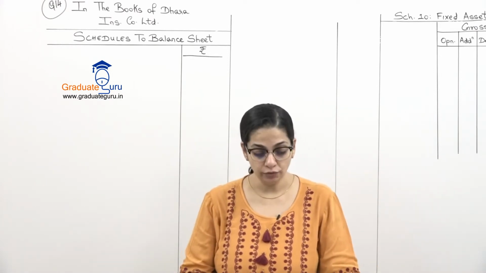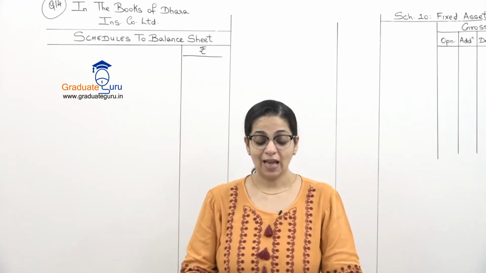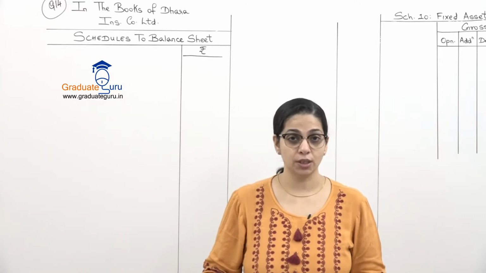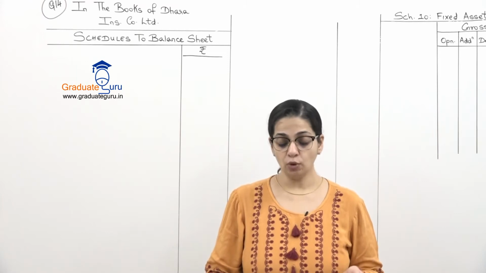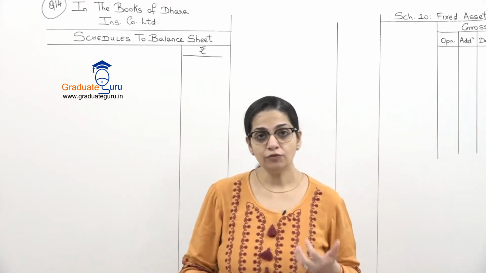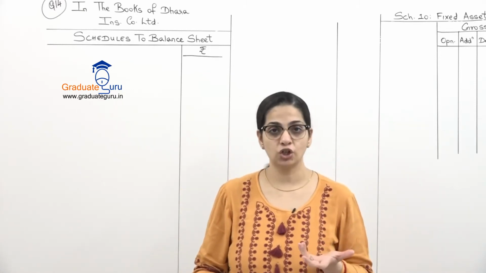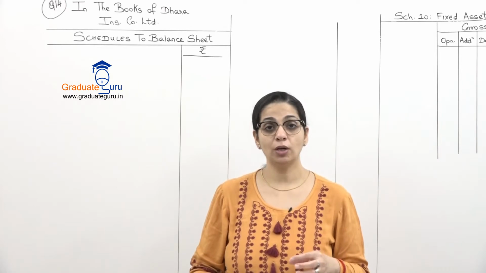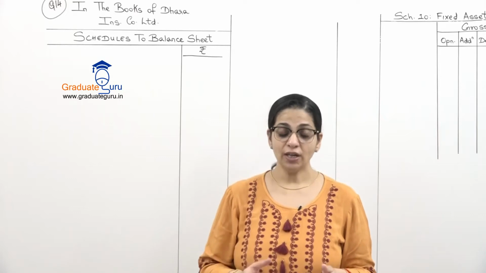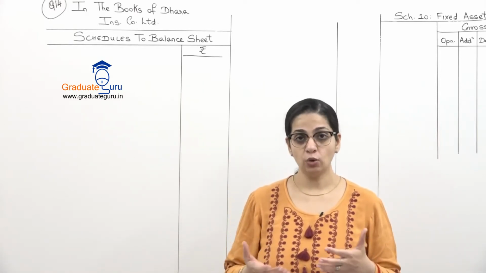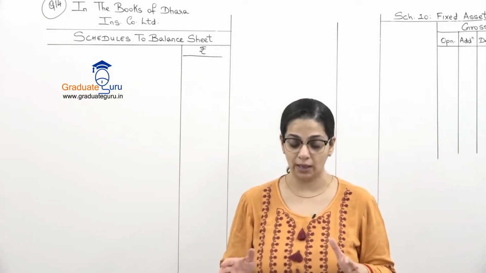Capital redemption reserve, general reserve, P&L account balance, credit balance, catastrophe reserve, so these are all our reserves, and they've given us reserve for unexpired risk and provision for taxation. Reserve for unexpired risk, even though हम उसे reserve बुलाते हैं, but it is actually a provision. So here you have to be careful. This will go to our provision schedule, not to our reserve schedule. So we are going to make some schedules which are required. सारे schedules नहीं बनाने हैं. Balance sheet also you don't have to make.